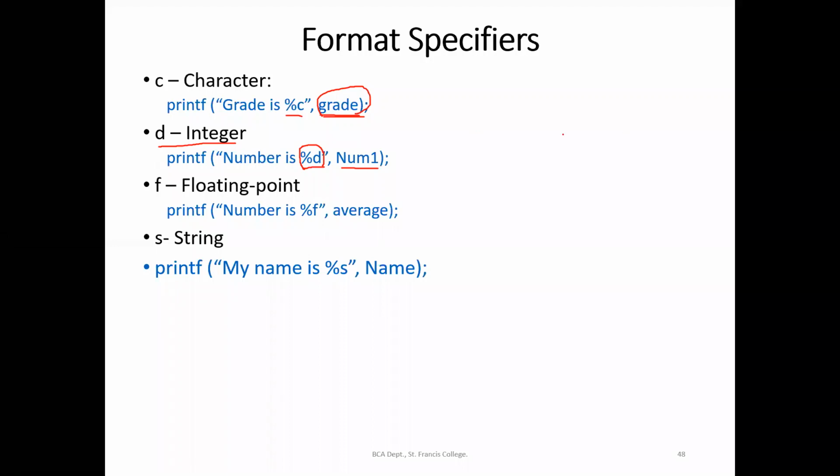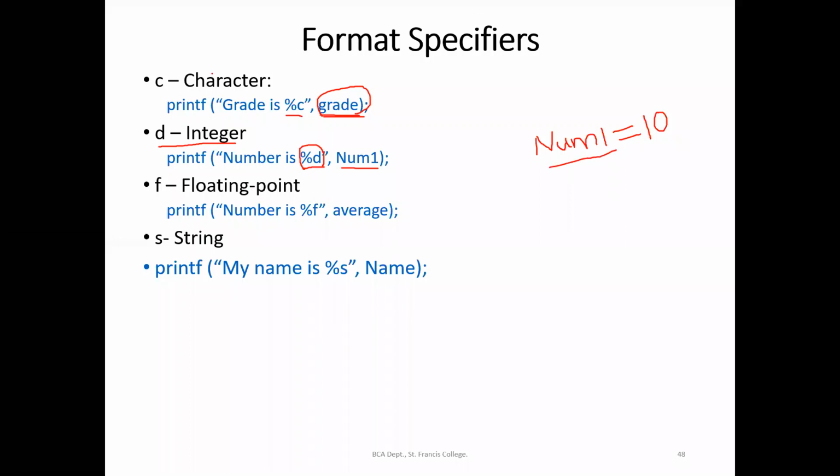So suppose I had assigned num1 as 10, then using this printf statement, it will be printing number is 10. So instead of percentage D, it will be printing the value of the variable num1.